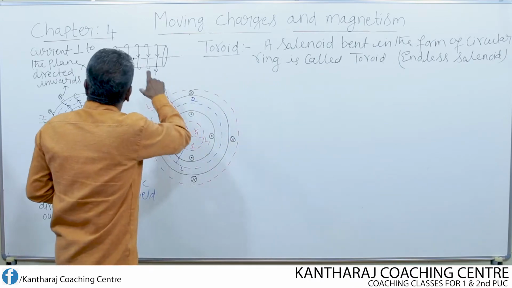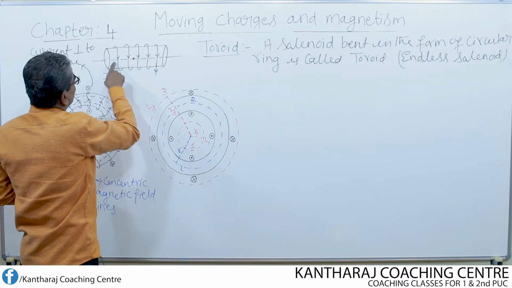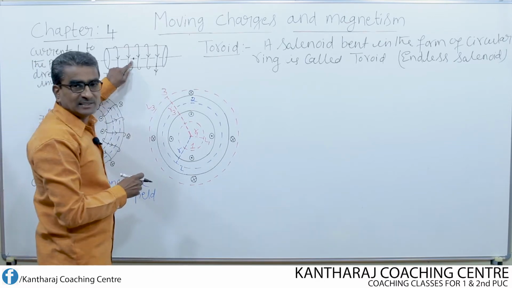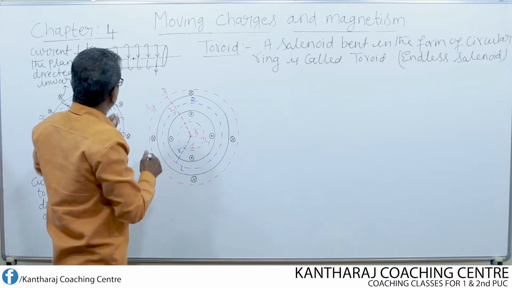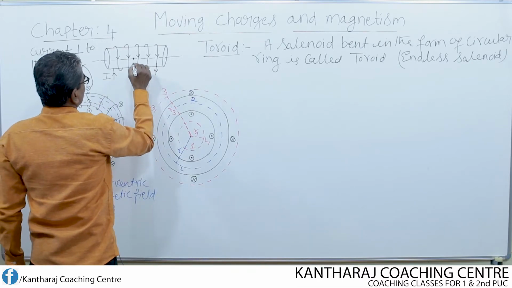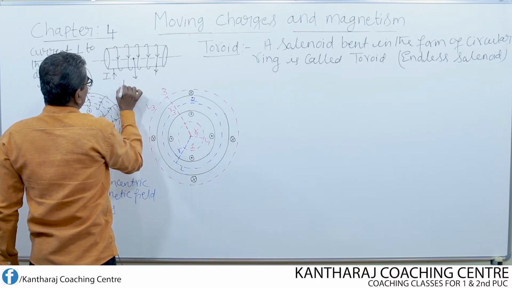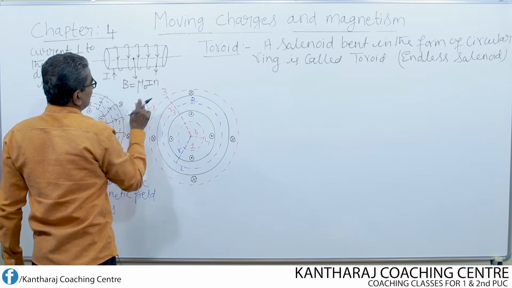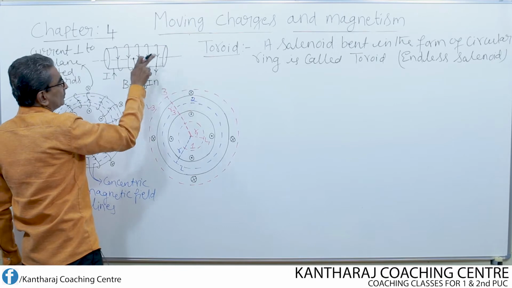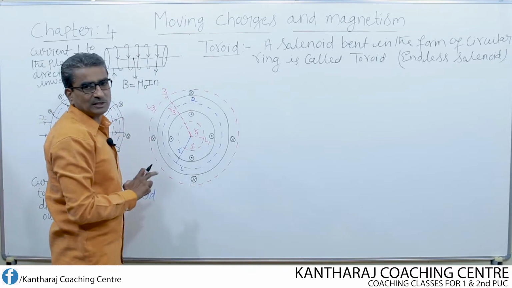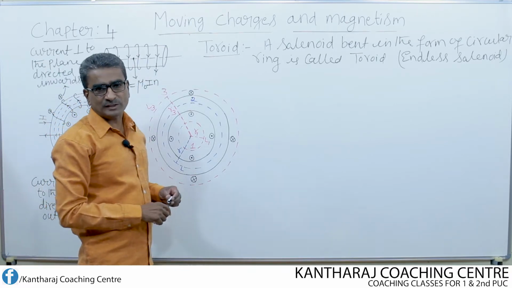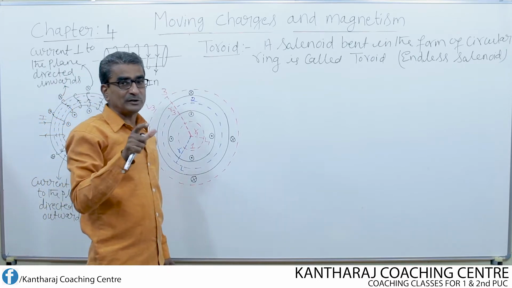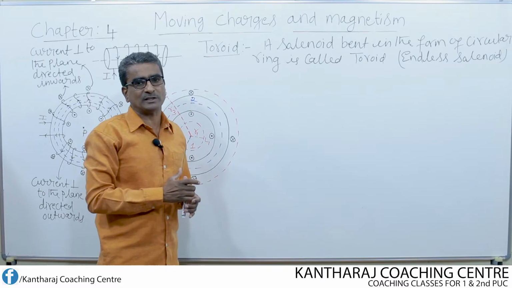Now look here, this is nothing but a solenoid and this is nothing but the axis. On the axis inside the solenoid, at one of the points, what is the magnetic field? The magnetic field is given by B = μ0 I n, where I is the current that flows through the solenoid, μ0 is the absolute permeability of free space, and n refers to the number of turns per unit length, not the total number of turns.